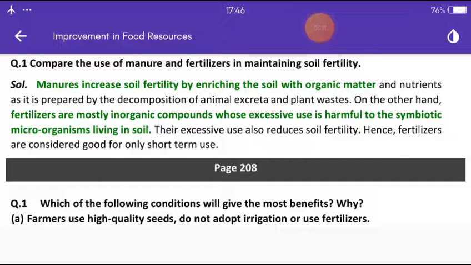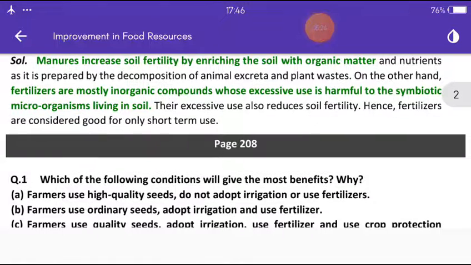On the other hand, fertilizers are mostly inorganic compounds whose excessive use is harmful to the symbiotic microorganisms living in soil. Their excessive use also reduces soil fertility.